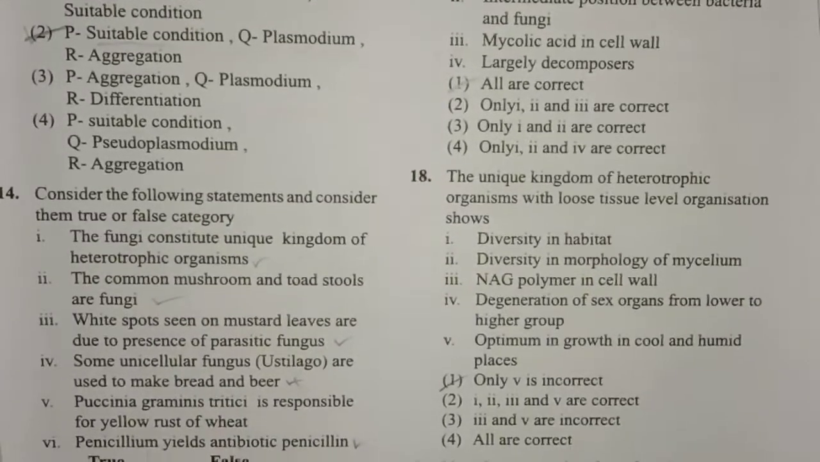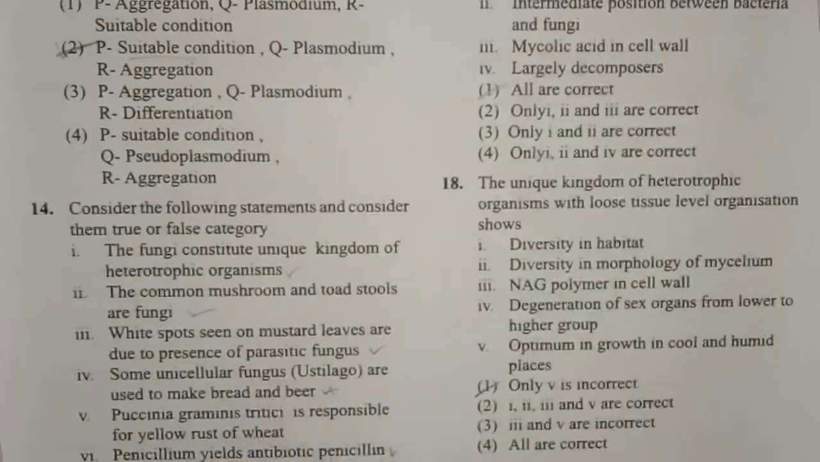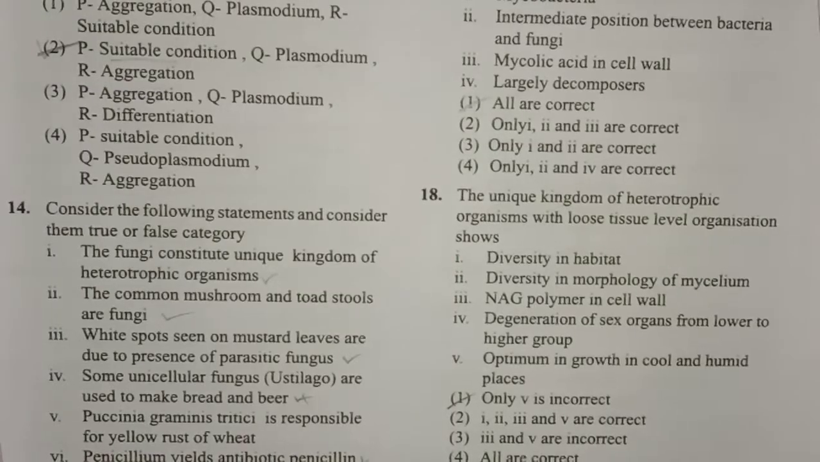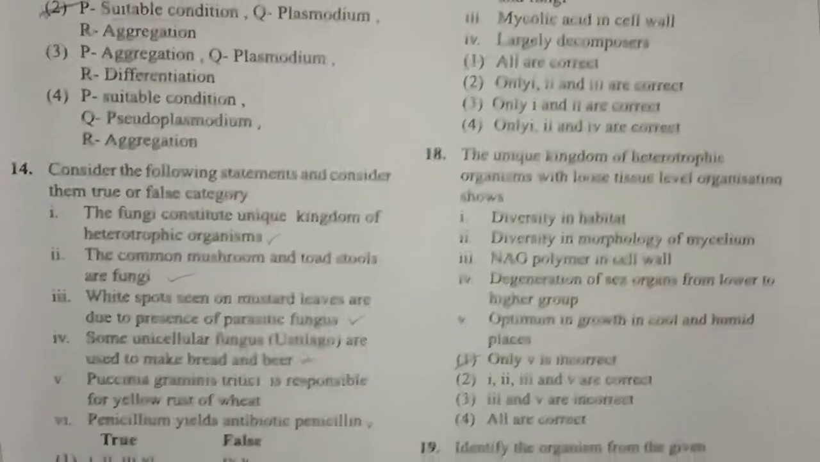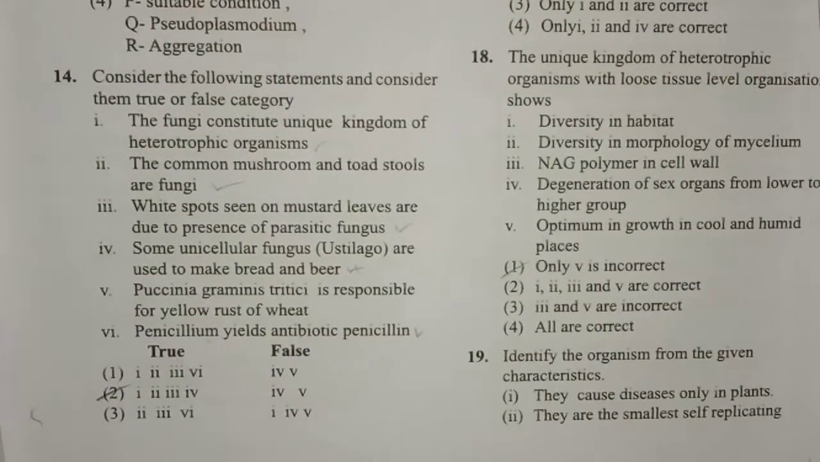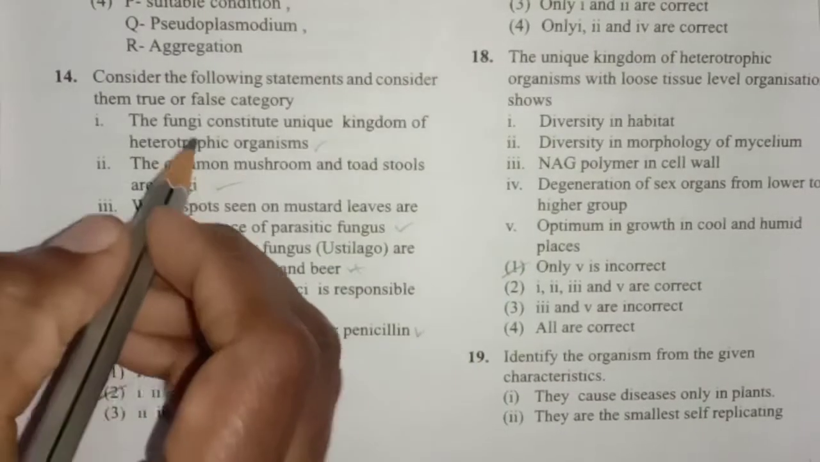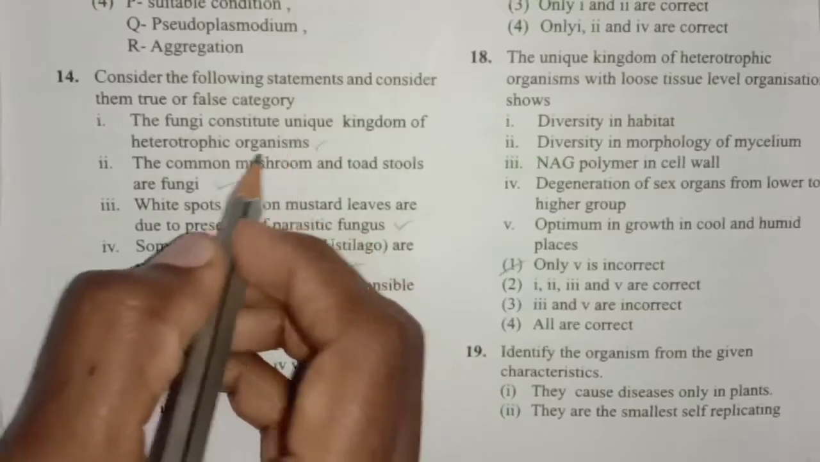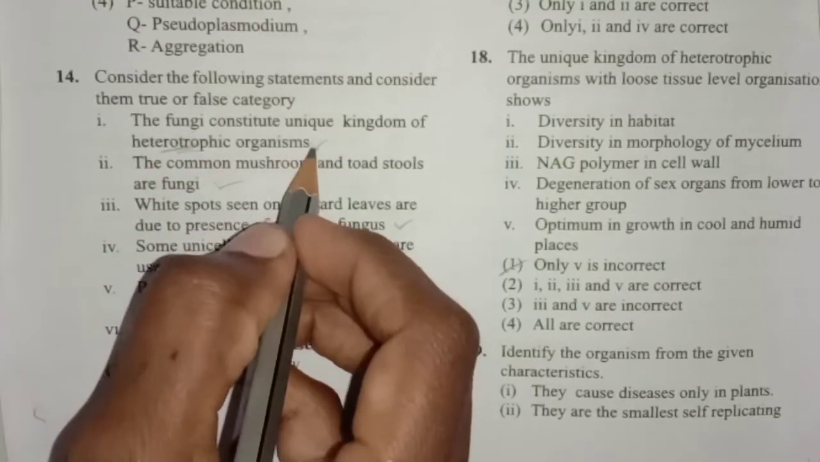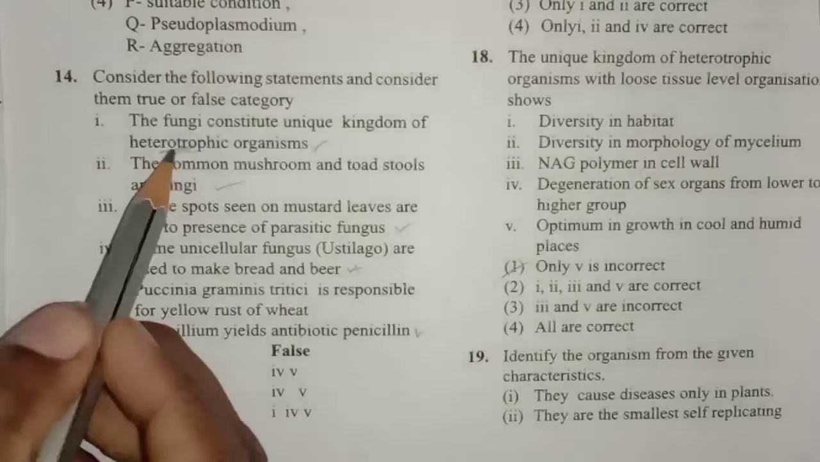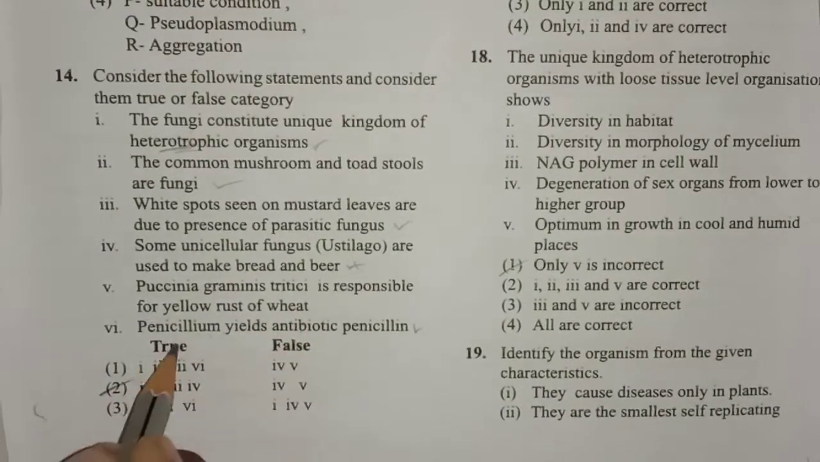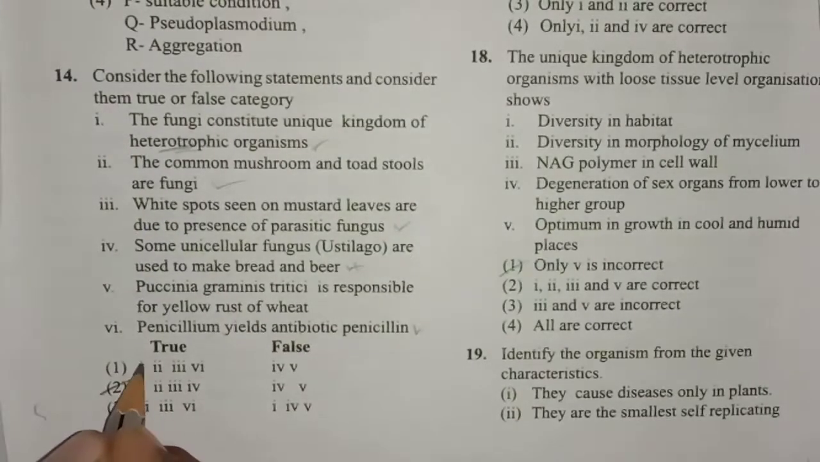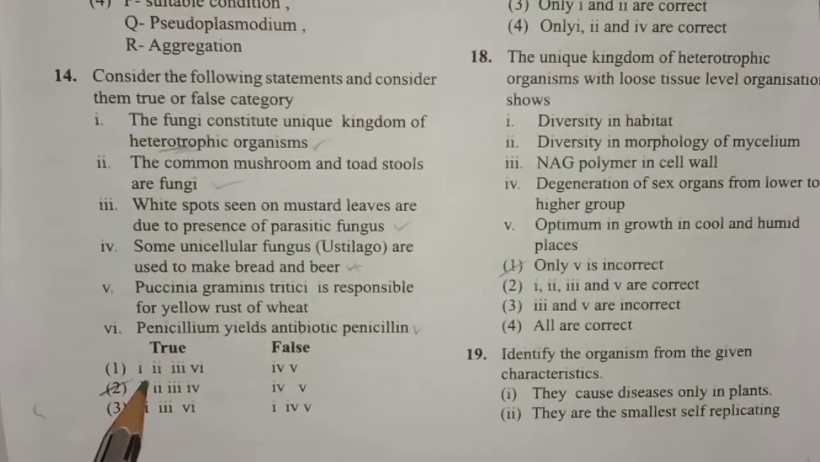Next one. Consider the following statements and consider them true or false category. In that first one, the fungi constitute a unique kingdom of heterotrophic organisms. Yes, in the kingdom fungi, we will see only heterotrophic mode of organisms, so this is correct. So we can say that it is a true statement. Here they have mentioned true and false. So the first statement, as it is true, we can write here. The first statement is true.